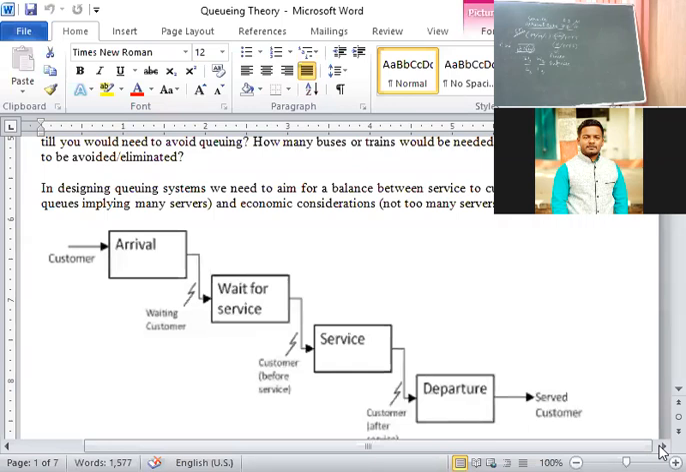Initially, the customer arrived at 11:01. The second customer arrived at 11:05. That means in between there is a gap of 4 minutes. The third customer arrived at 11:10, that means 11:05 to 11:10, again a gap of 5 minutes is there. That is called the time period between the arriving customers.